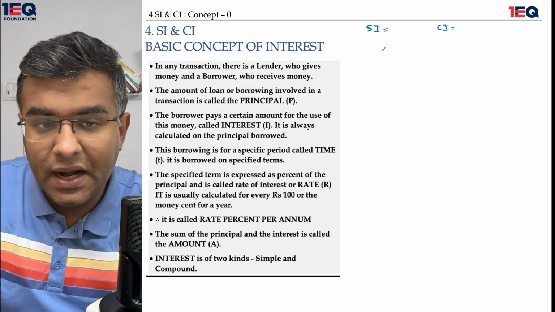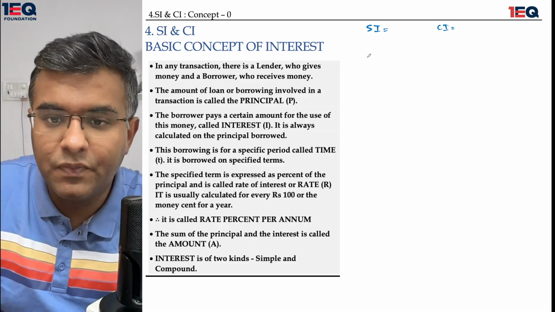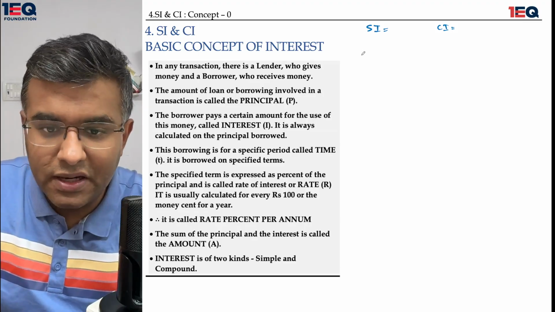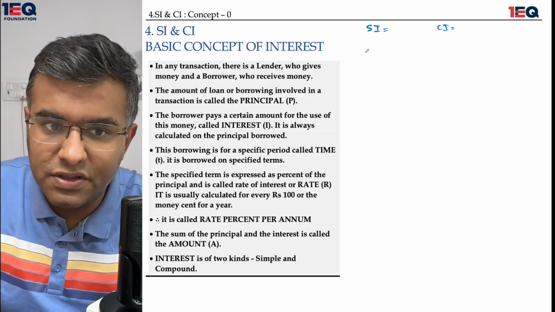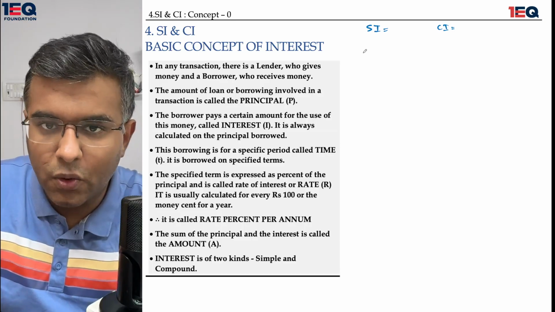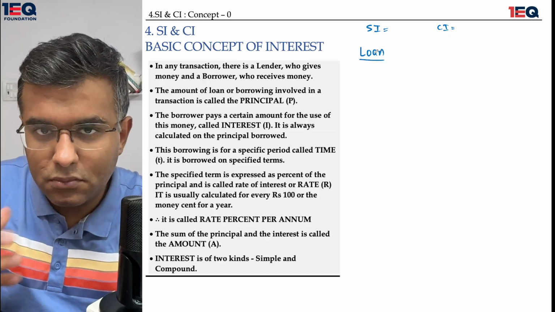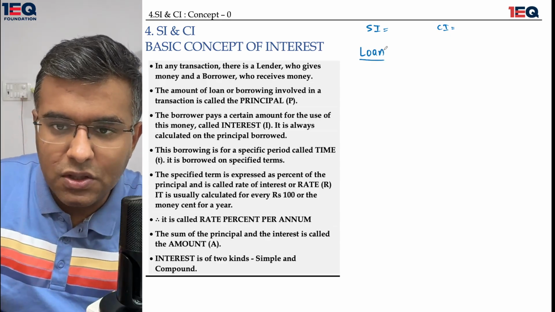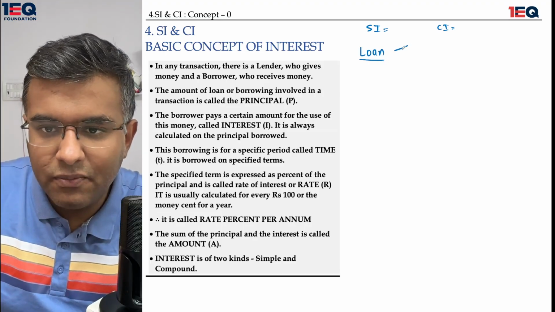So why and how did simple interest and compound interest originate as a topic? Money is not readily available with everybody all the time, be it businesses, private individuals, or even government. Whenever you have to borrow money from somebody, at that time two kinds of interest come into play.